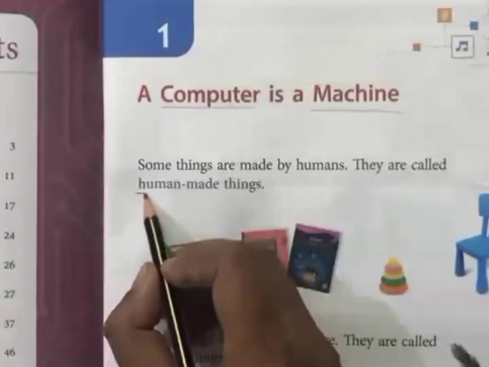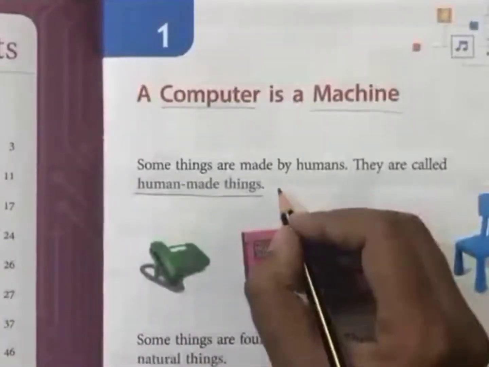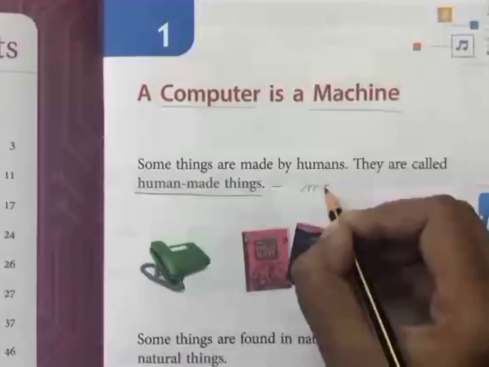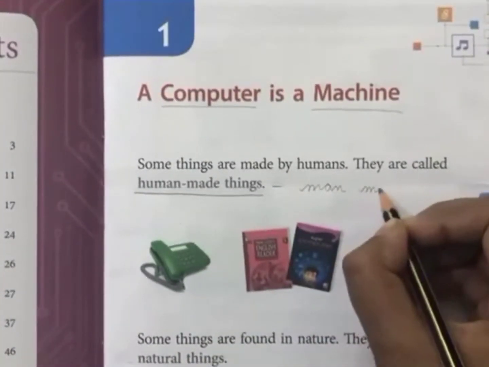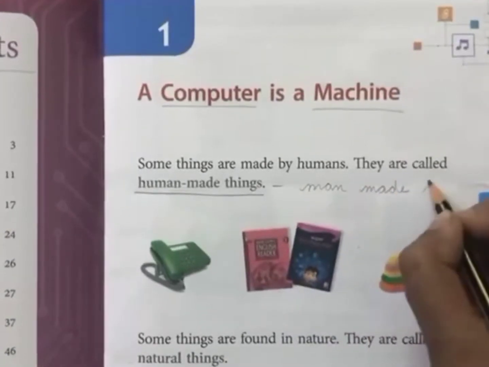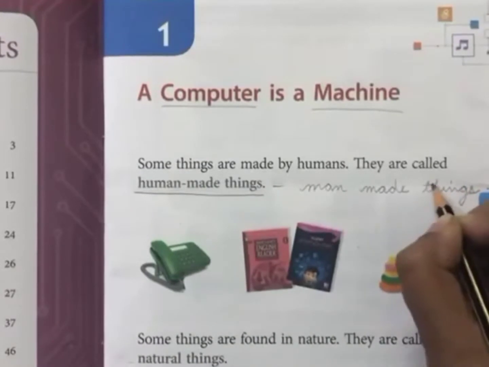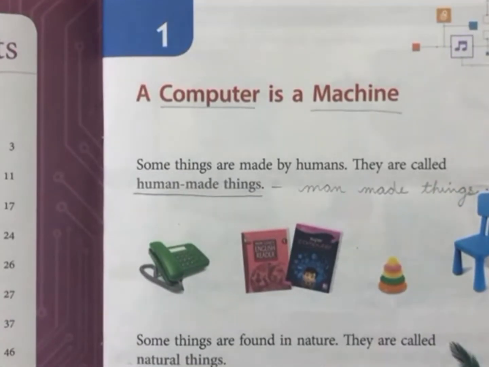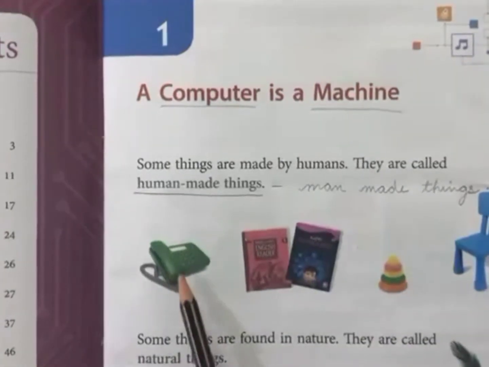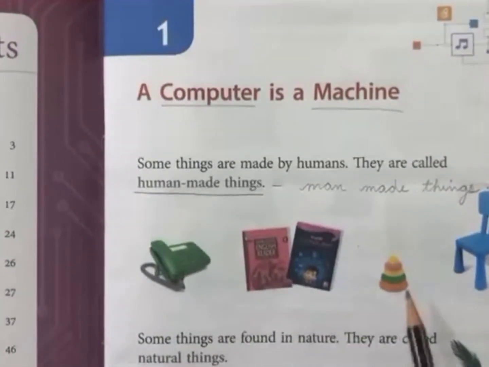Very important, these things are called human made things, also called man-made things. So few examples are given: telephone, books, toy, and chair.